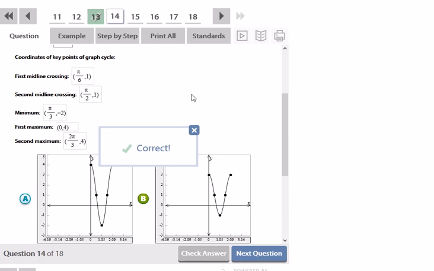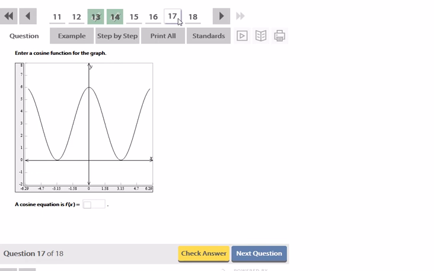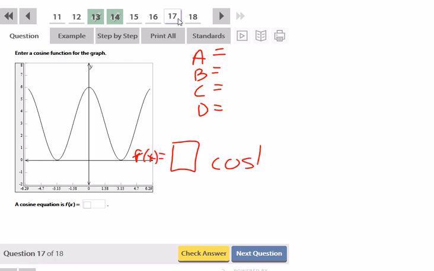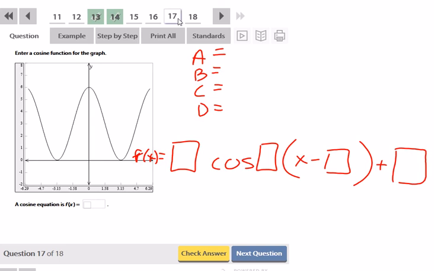And now the last one. Write a cosine equation for this function. So, okay, let's identify A, B, C, and D. At least they already tell us it's cosine. They already put the f of x equals in front. So, f of x is equal to something cosine something x minus something plus something, where those somethings are A, B, C, and D.